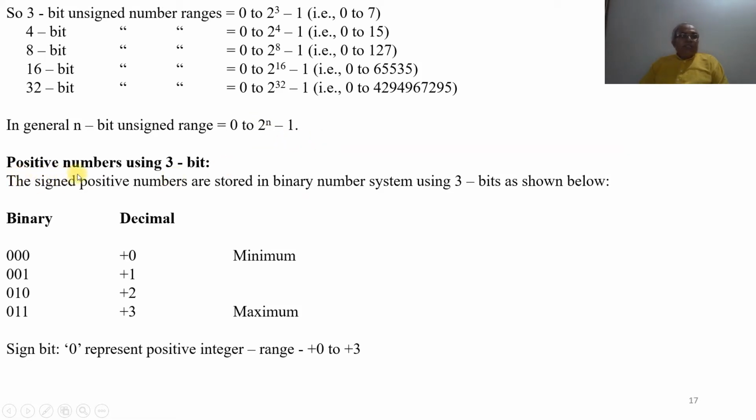Now positive numbers using 3 bits. The signed positive numbers are stored in the binary number system using 3 bits as shown below. Considering 000, it is plus 0, the minimum number. 001 becomes plus 1, 010 becomes plus 2, 011 becomes plus 3, which is the maximum number. So sign bit 0 represents a positive integer, which ranges from plus 0 to plus 3.